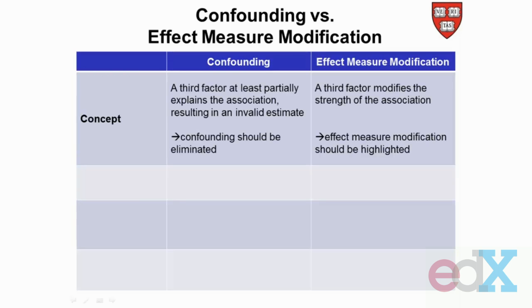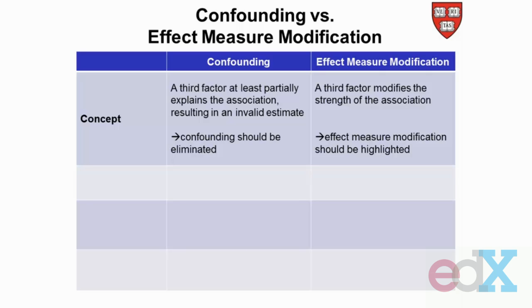Now, as we learned last week, confounding is when a third factor at least partially explains the association, resulting in an invalid estimate. And this is something we'd like to eliminate because what we want to do is get to the true causal effect of exposure and an outcome. So we want to eliminate these third factors that may be explaining part of the association.